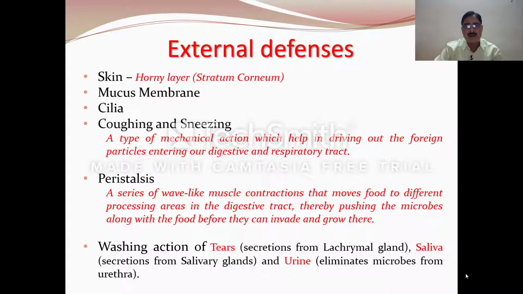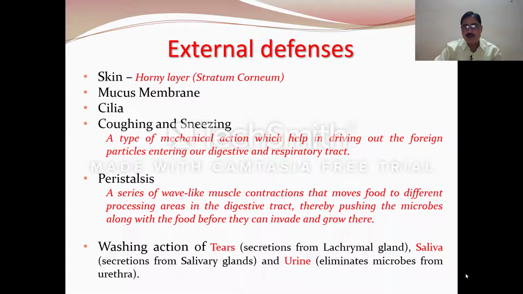the foreign particles. As we know, coughing and sneezing are a type of mechanical action which help in driving out the foreign particles entering our digestive and respiratory tract. Peristalsis. Peristalsis is a series of wave-like muscle contractions that moves food to different processing areas in the digestive tract, thereby pushing the microbes along with the food before they can invade and grow there. Then the washing action of tears.